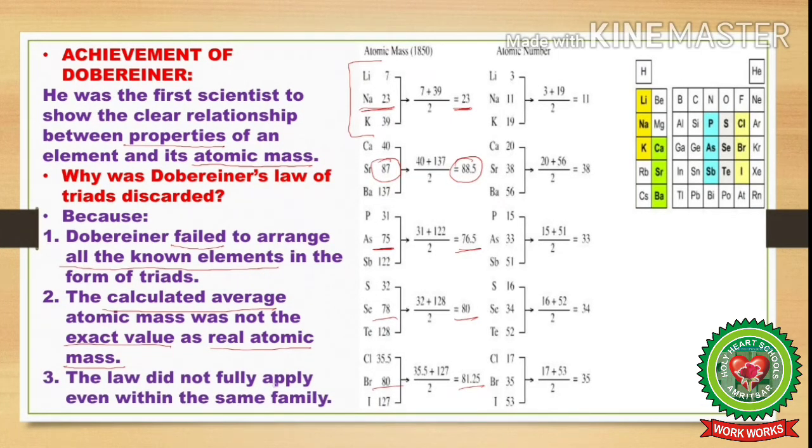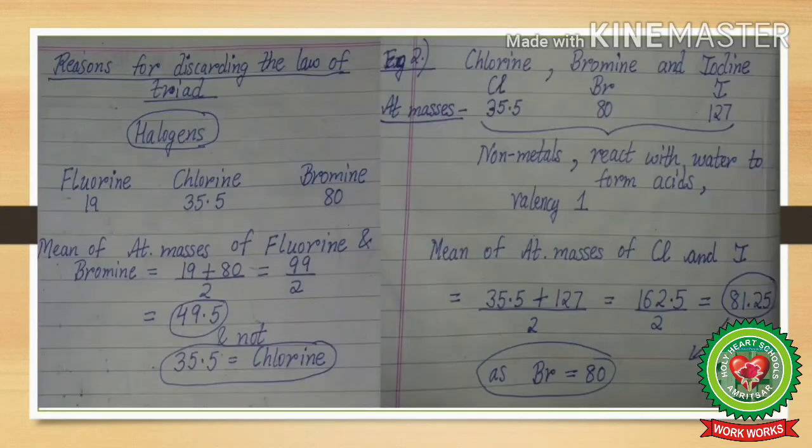Thirdly, the law did not fully apply even within the same family. If we take the example of chlorine, bromine and iodine, which are the members of the group halogens. If we take the average atomic mass of chlorine and iodine, it comes out to be 81.25, which is approximately equal to bromine, which has atomic mass 80. But the same law doesn't apply to the members of the same family, that is fluorine, chlorine and bromine. Now if we take the average of the atomic mass of fluorine and bromine, it comes out to be 49.5 and not 35.5, which is the atomic mass of chlorine.